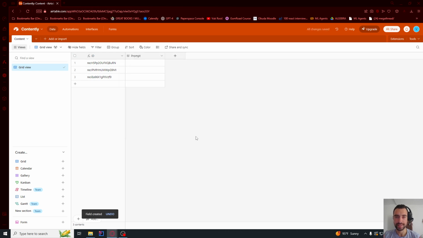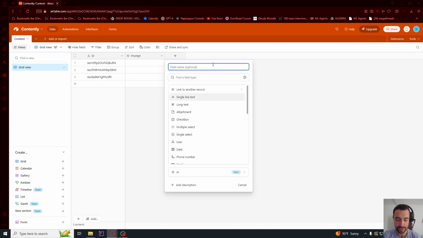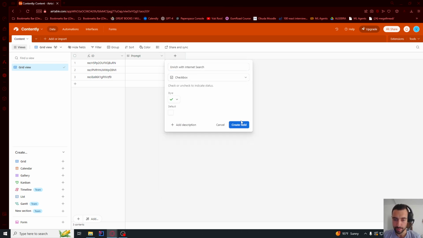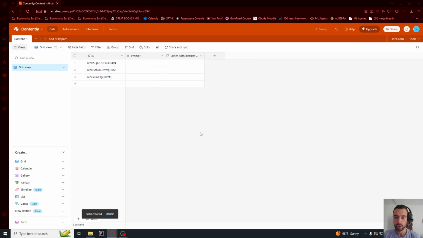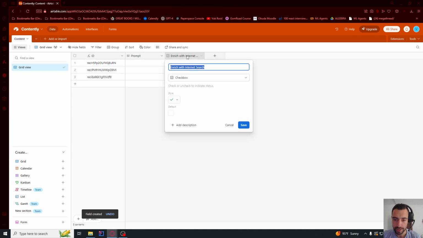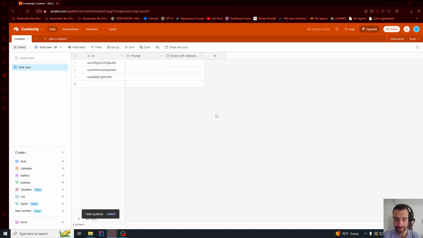So is it text, is it instructions? So this is what we will transform into articles, social media posts, etc. Let's add a new field, and I'm gonna name this field "enrich with internet search," and this will be a checkbox. So does the user want to also enrich this prompt with additional internet search or not? And I'm gonna say default is yes, and save.